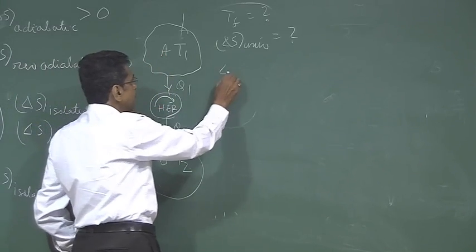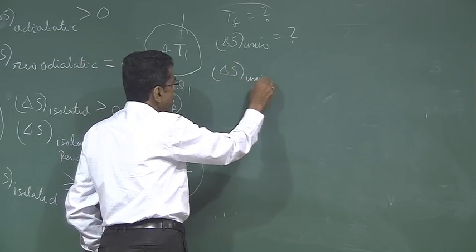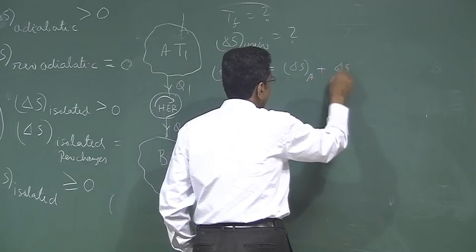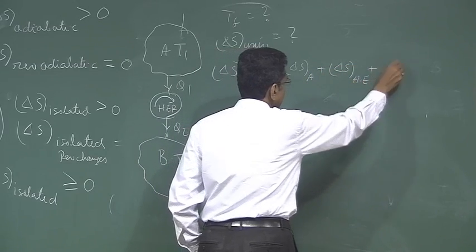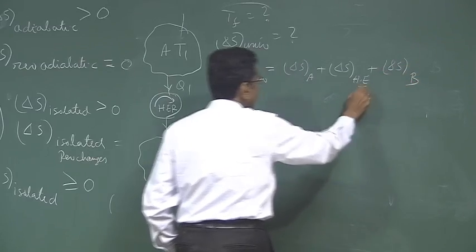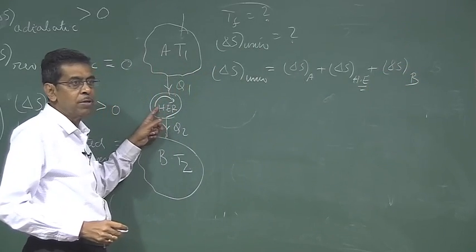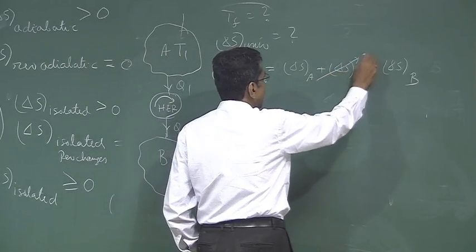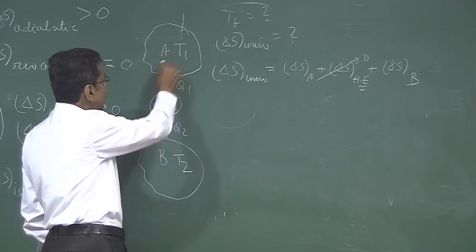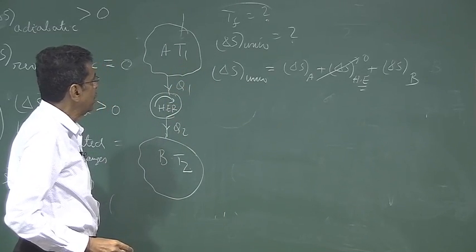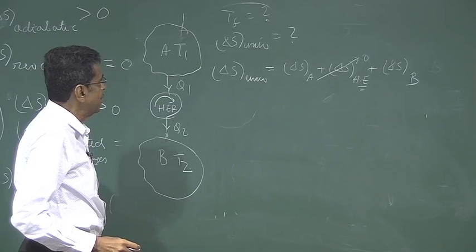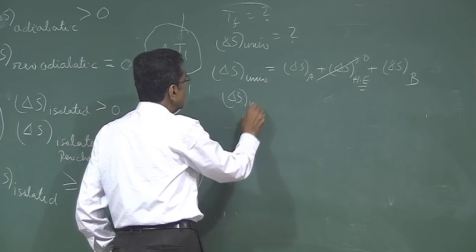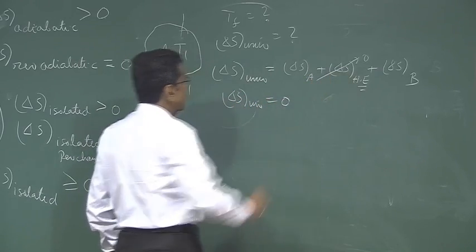That means delta S universe is delta S A plus delta S heat engine plus delta S B. Now for a heat engine, whether it is reversible or irreversible, the entropy change is always 0 because entropy is a property and it operates on a thermodynamic cycle, so 0. And delta S A and delta S B operate on a reversible process, so the algebraic summation of delta S A and delta S B will become 0. So delta S universe will be 0. That means delta S A plus delta S B is equal to 0.